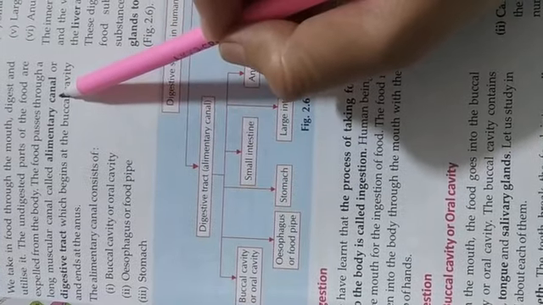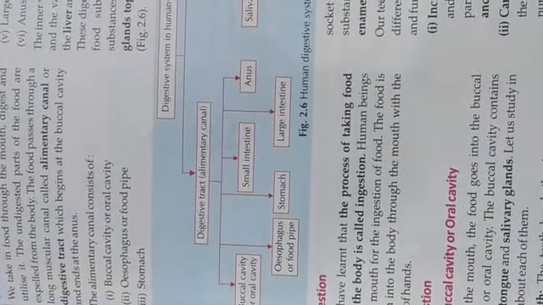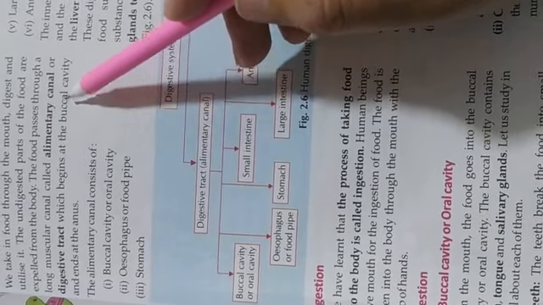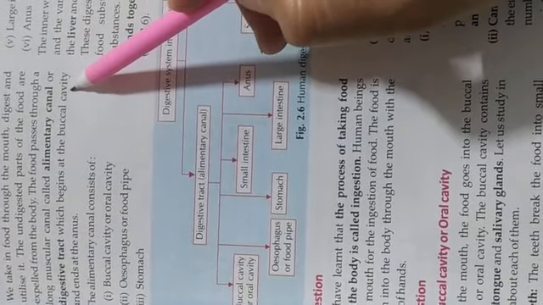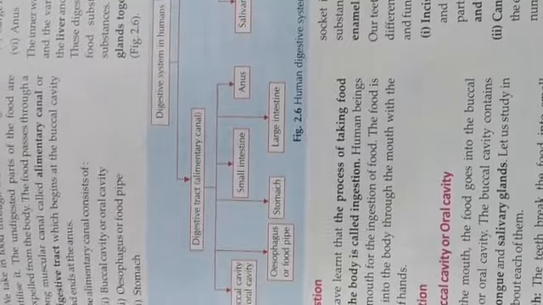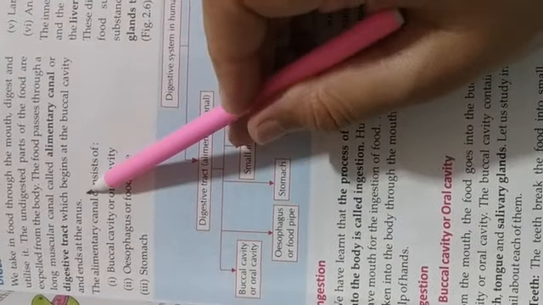The food passes through a long muscular canal called the alimentary canal. This complete food process takes place in our body and is known as the alimentary canal or digestive tract, which begins at the buccal cavity and ends at the anus. The buccal cavity is near our mouth. The anus is the part for the egestion process, from which waste feces come outside our body.